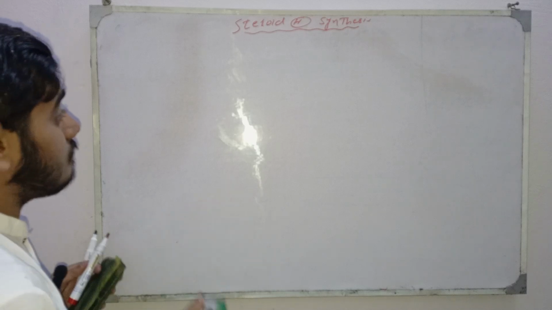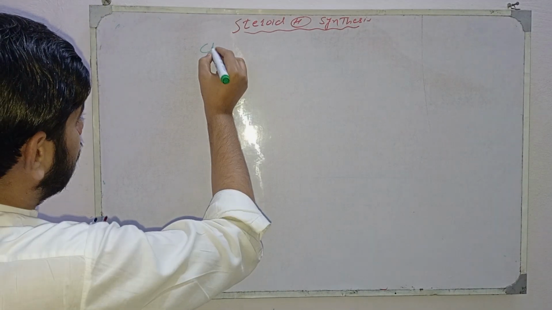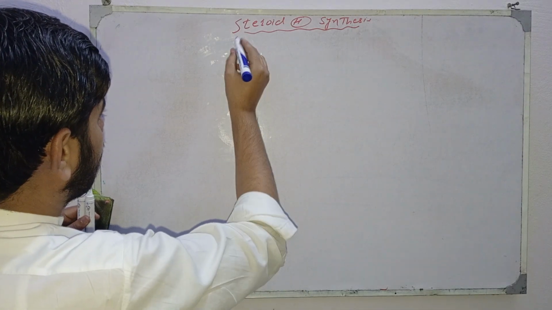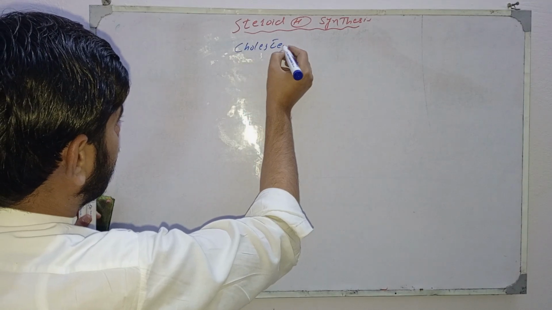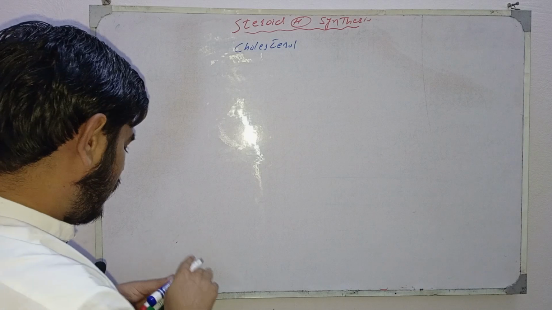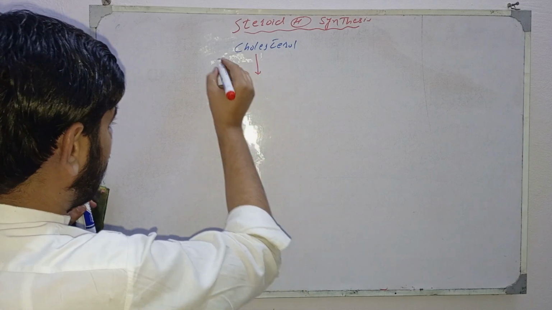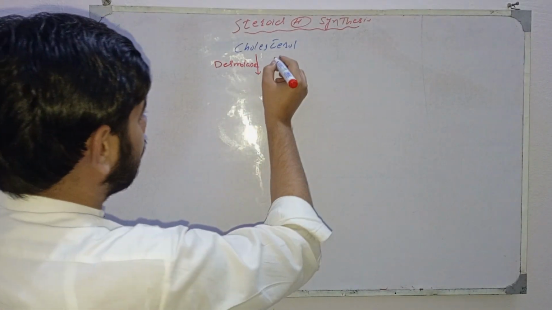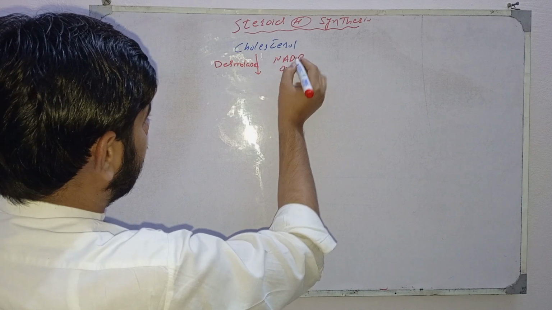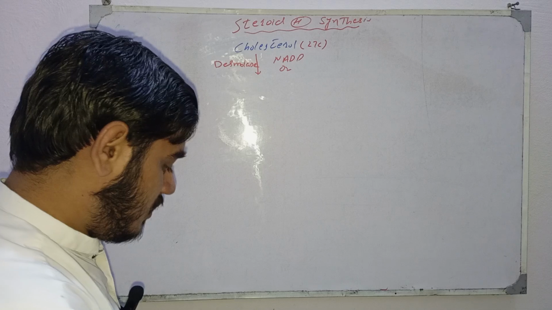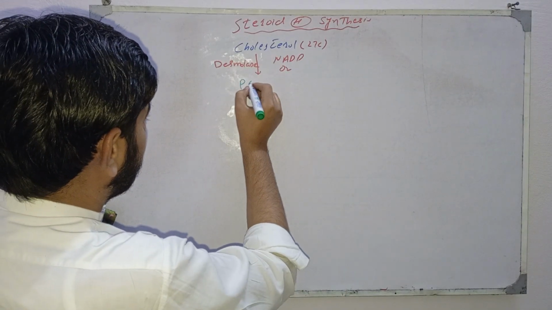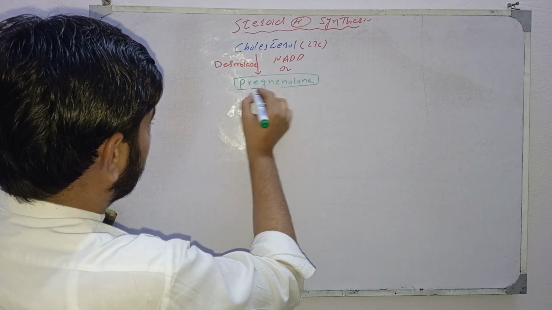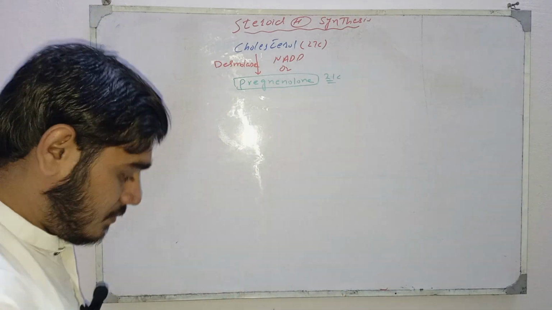Students, cholesterol, by action of desmolase enzyme, which requires NADPH and oxygen, the 27 carbon containing compound converts into pregnenolone, a 21 carbon containing compound.